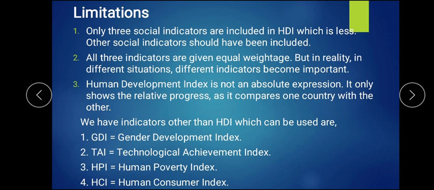So from the exam point of view, this chapter is important, and the indicators of economic development. Now, this question comes very frequently, and you have to prepare thoroughly. Anything can be asked, like limitations of HDI, or for example limitation of PQLI, or you have to explain PQLI only, or explain only HDI. It can come for 2 marks, 3 marks, and the weightage is 8 to 10 marks. So keep learning.